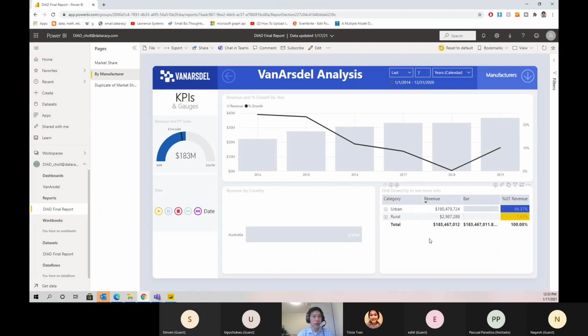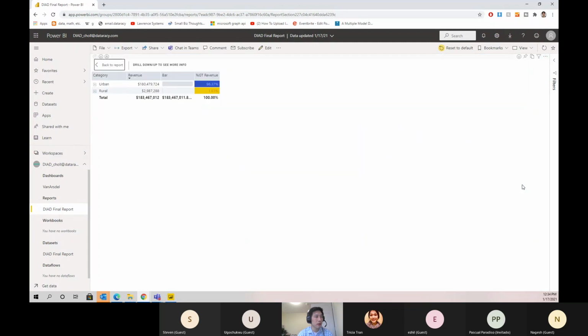Hover over the matrix visual, and let's click the focus mode. Focus mode is that arrow going out. And double click the down arrow to drill down. Let's do the other one.